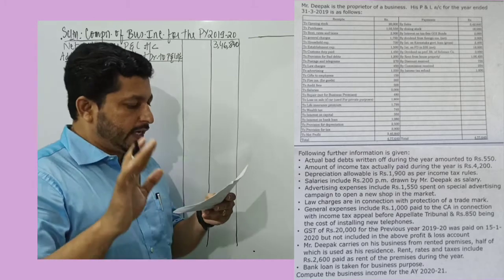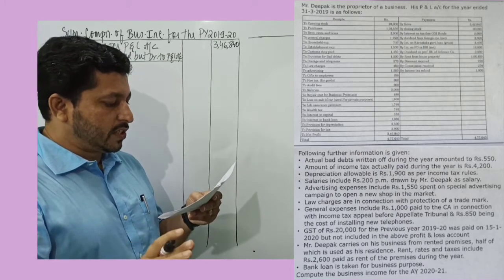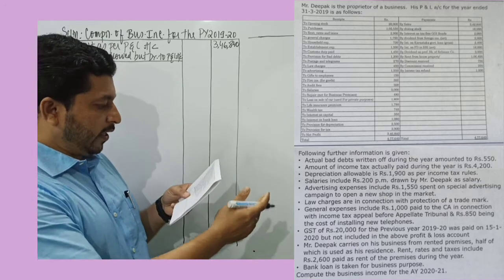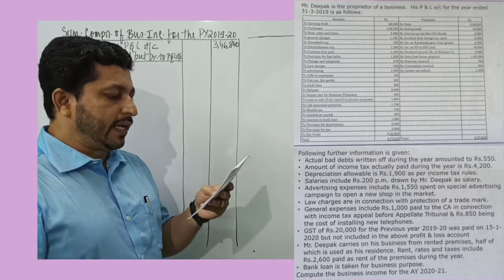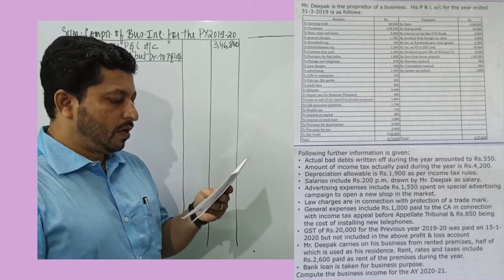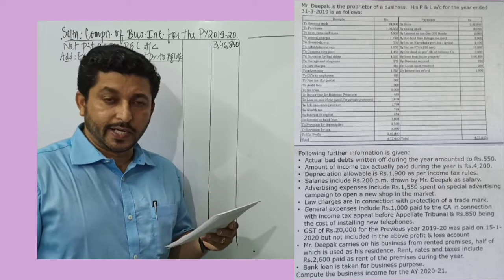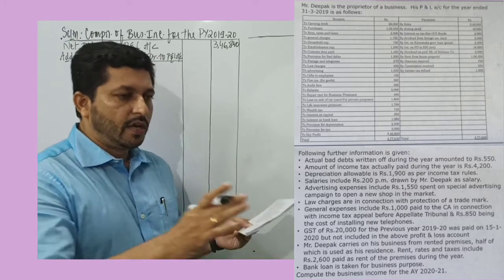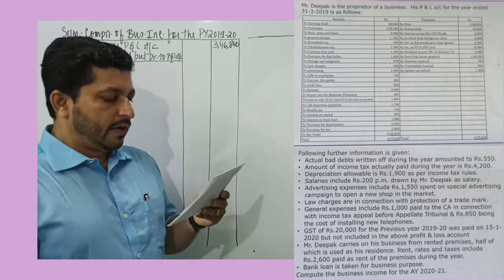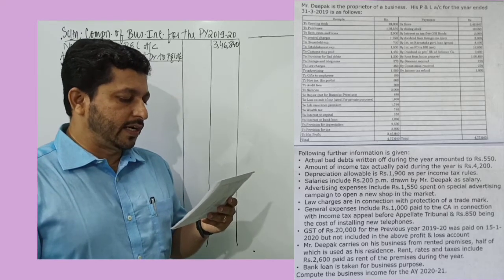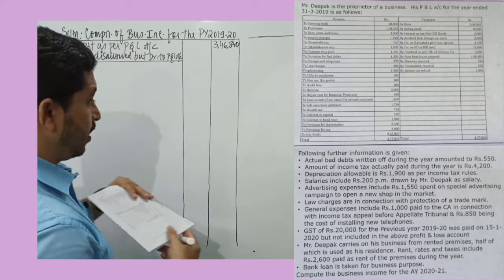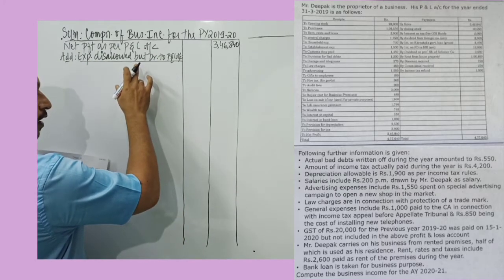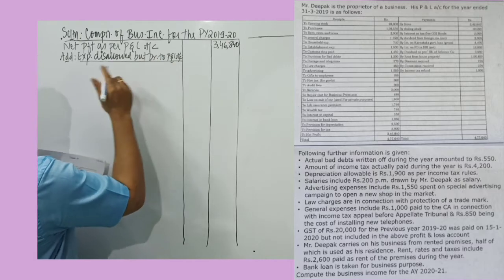Opening stock is a business item. Purchases also. Rent rates and taxes. There is a point given. In the point it's given that Mr. Deepak carries on his business from rented premises, half of which is used as his residence. So half of the house taken on rent is used for his residence and half is used for business. Rent rates and taxes include 2,600 paid as rent of the premises during the year. So rent portion of the residence part is disallowed.